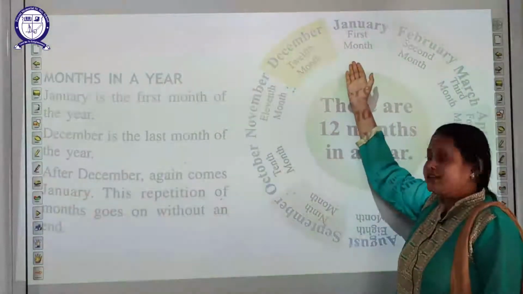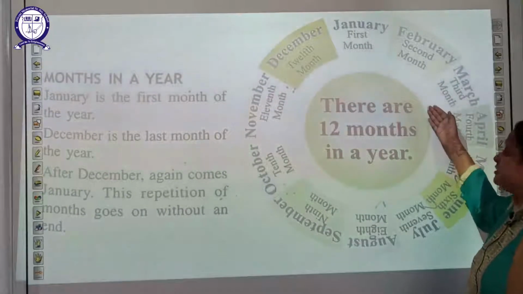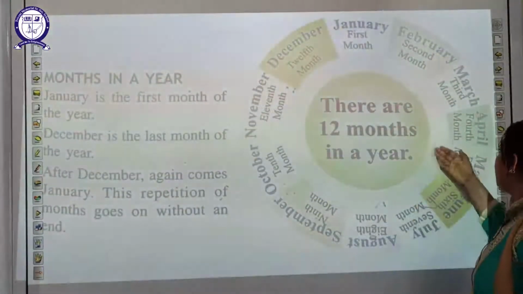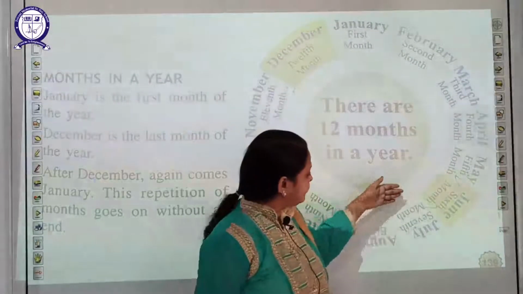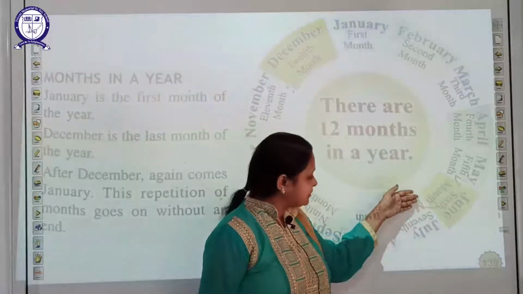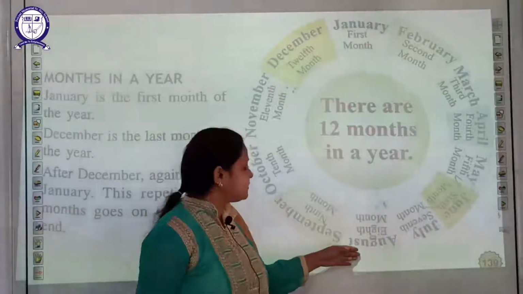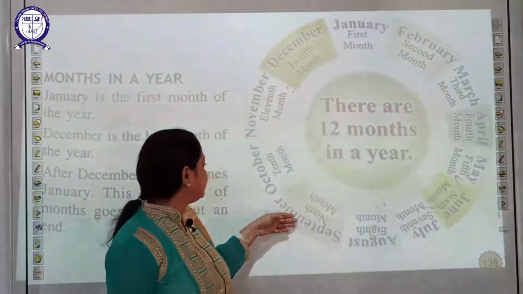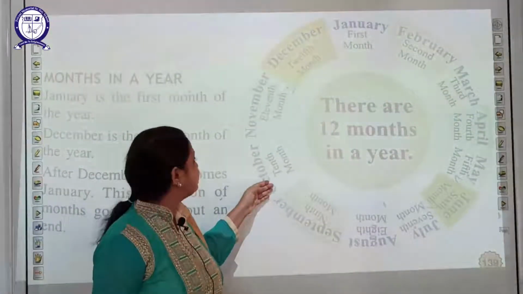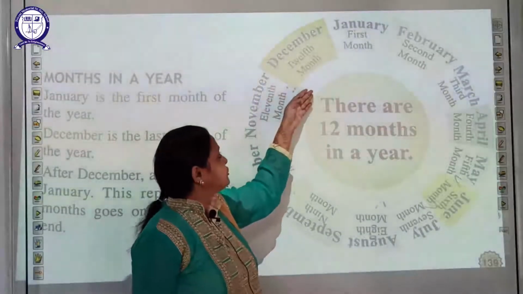January, first month. February, second month. March, third month. April, fourth month. May, fifth month. June, sixth month. July, seventh month. August, 8th month. September, 9th month. October, 10th month. November, 11th month. December is the 12th month.